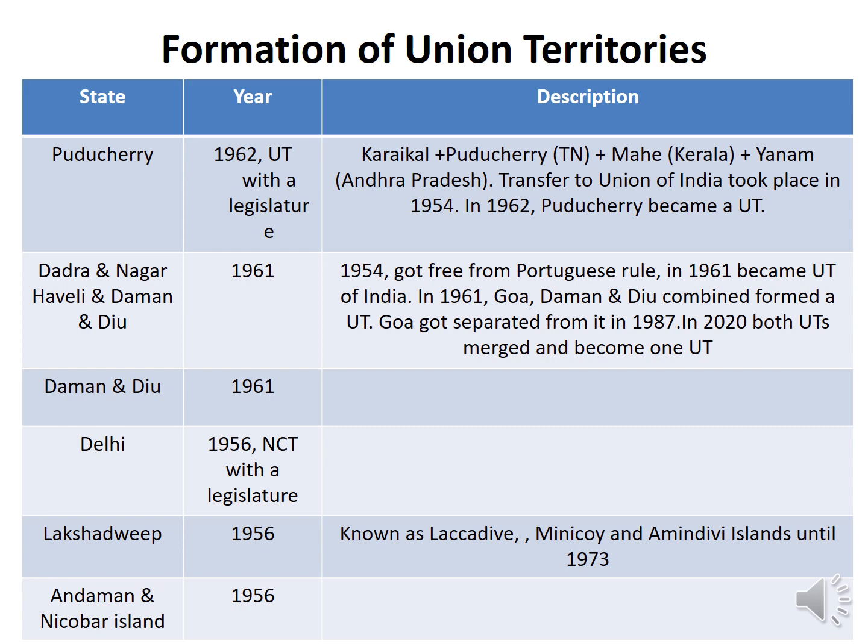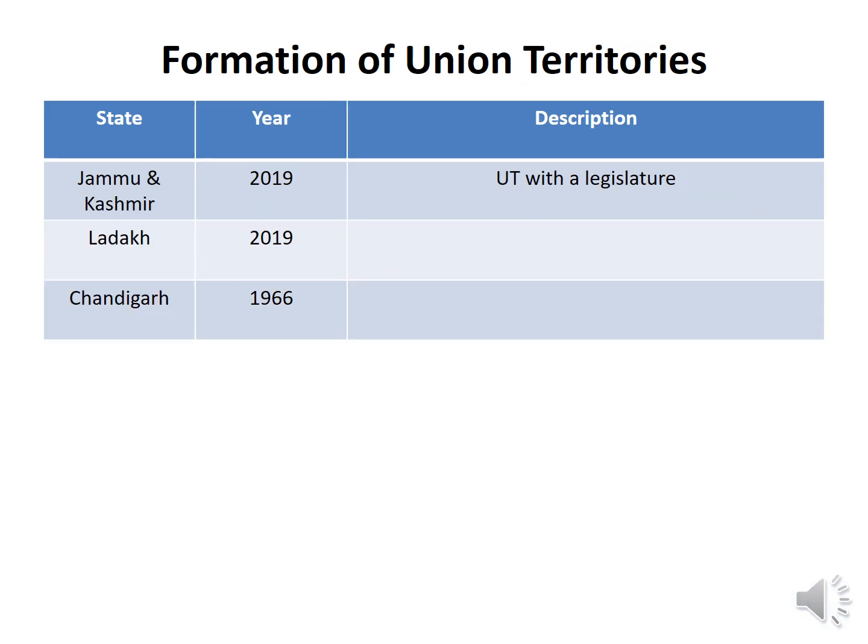Delhi became an NCT, the National Capital Territory, with a legislature in 1956. You know that Delhi has a legislature of its own. Lakshadweep, which was known as Lakshadweep, Minicoy and Amindivi Islands, was renamed Lakshadweep Islands in 1973. In 1956 it became a union territory, as part of Part D states, which were the union territories. Andaman and Nicobar, again 1956, part of Part D states. We will study Part A, Part B, Part C later. Jammu and Kashmir was a separate state, but in 2019 it became a union territory with a legislature of its own. Ladakh became a union territory in 2019.